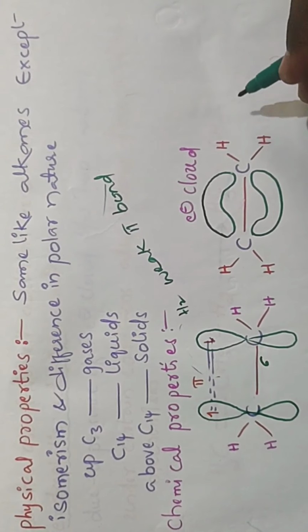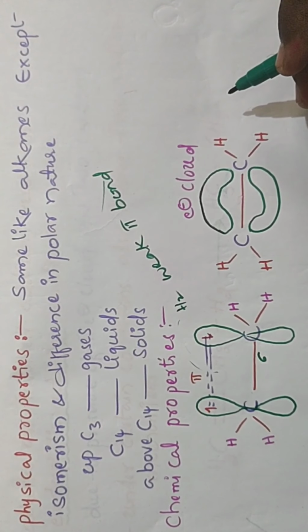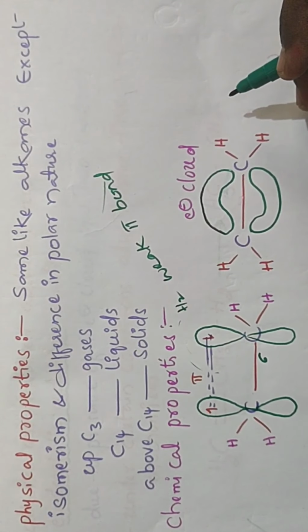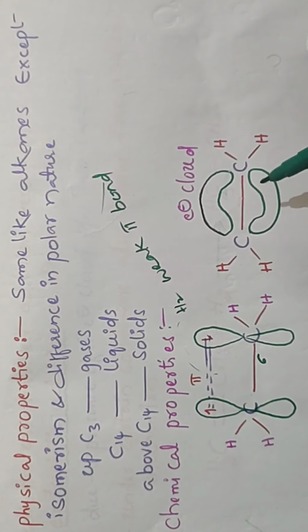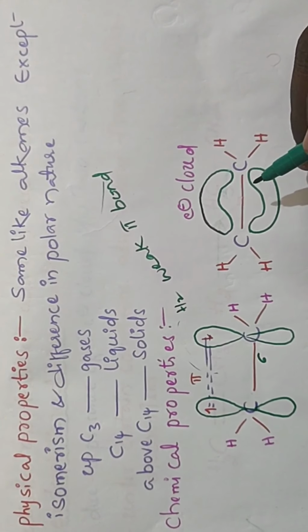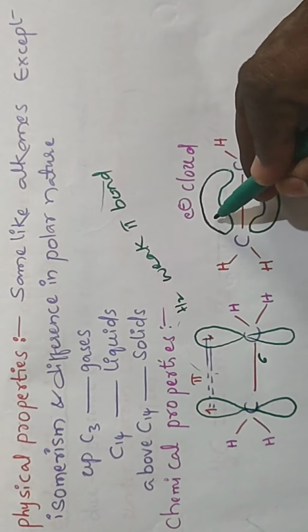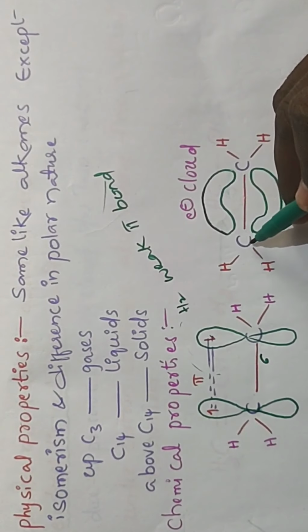Which type of addition reactions? Addition reactions can be electrophilic or nucleophilic. Alkenes are involved in electrophilic addition reactions. Why? Because an electronic cloud is present between the two carbons.